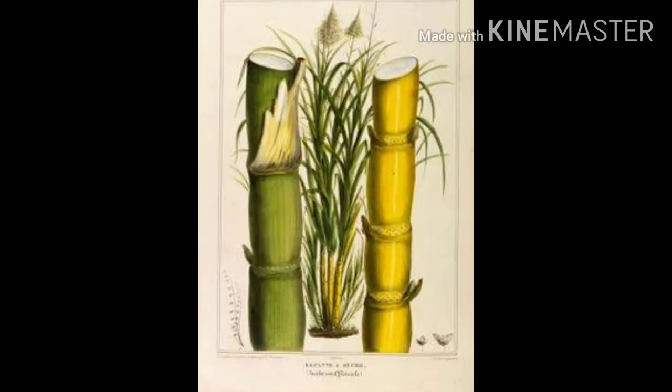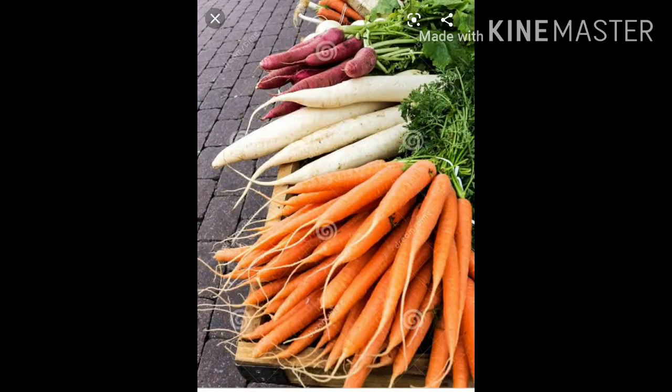In plants like sugarcane and grasses, vegetative propagation occurs with the help of buds present on nodes. Plants like carrot and radish perform vegetative propagation with the help of roots.